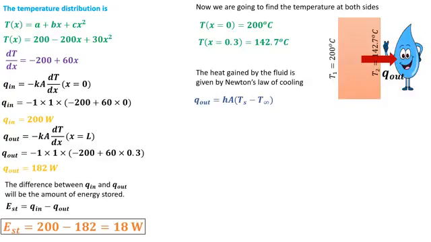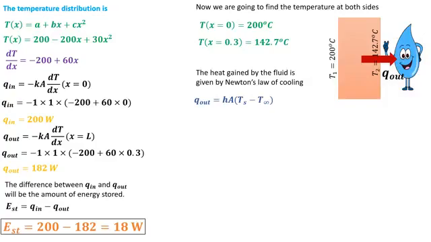H is the convection coefficient, A is the area perpendicular to the direction of heat transfer, T infinity is the temperature of the fluid, and it is given in the problem statement that T infinity is equal to 100 degrees centigrade, and the surface which is facing the fluid is at a temperature of 142.7 degrees centigrade.